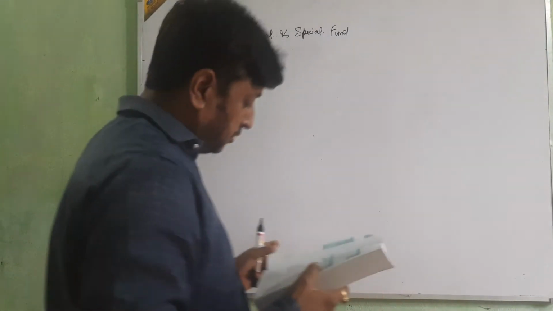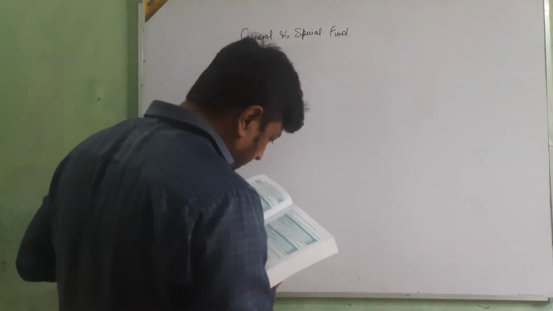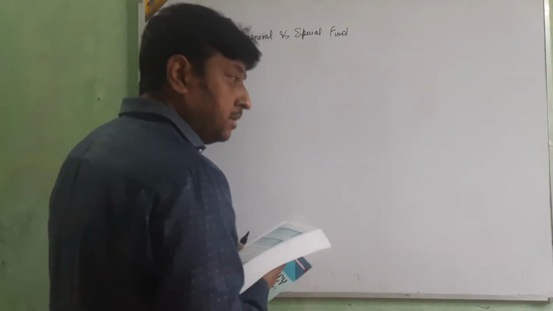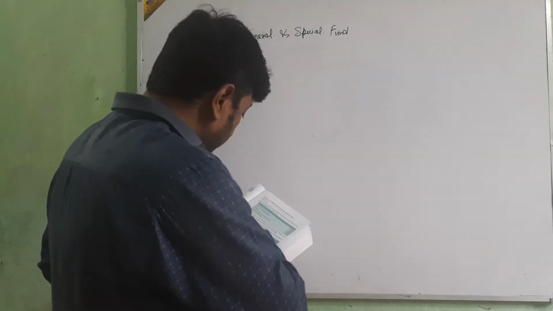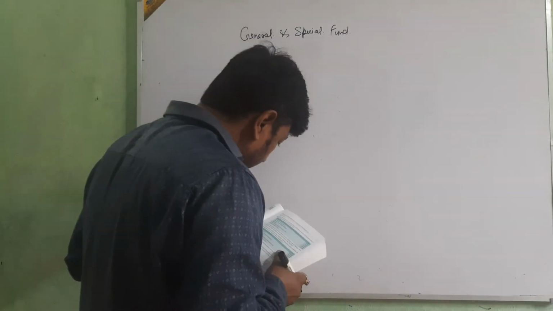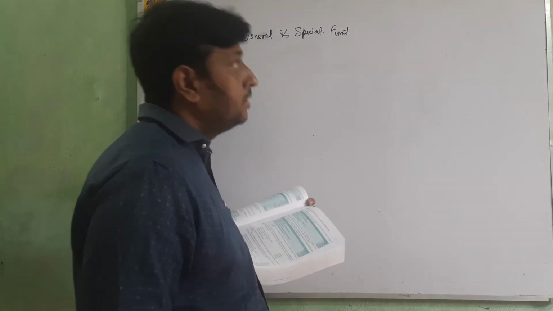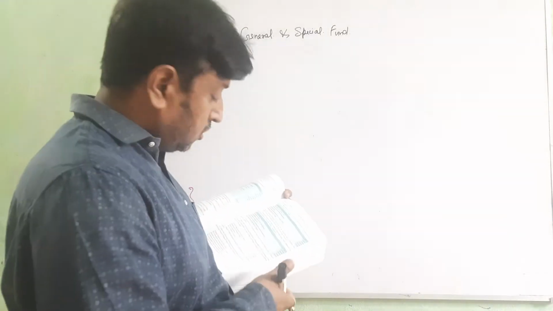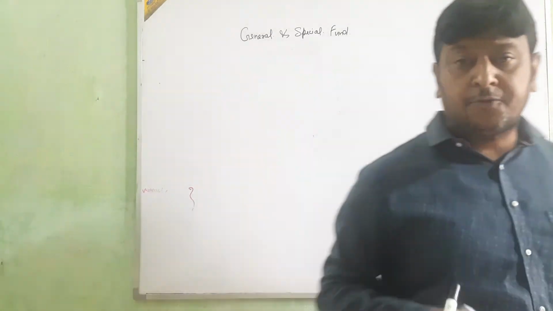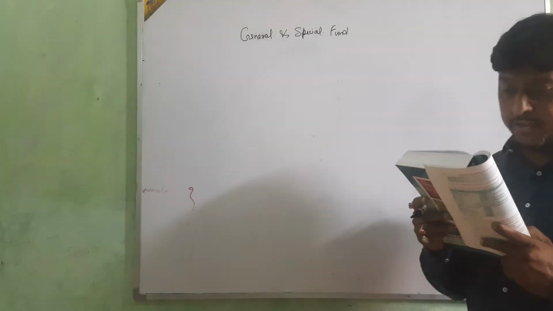Just see the question of your book. That question number 4: journal and specific fund. Some special fund, specific fund. First question of your book.